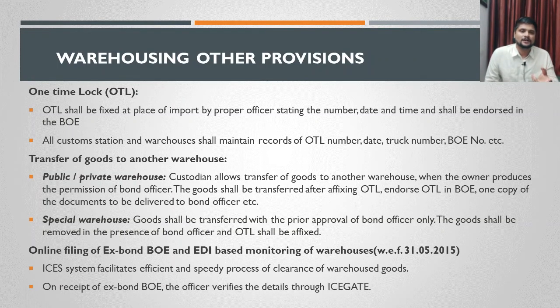The goods which are kept in a special warehouse have to be kept in a special warehouse. So if they are removed from one special warehouse, they can be taken to another special warehouse only, and cannot be taken to any other normal warehouse. Clear? And there is a facility provided by the authorities.